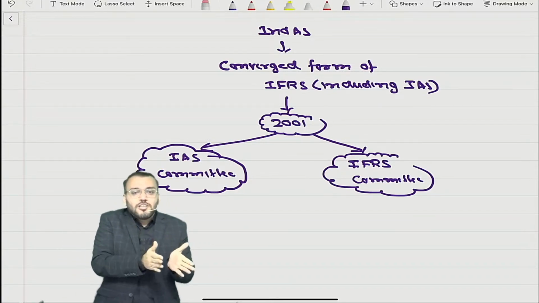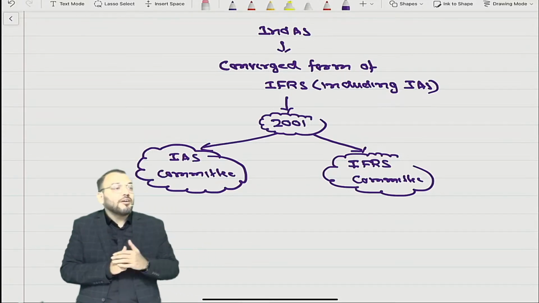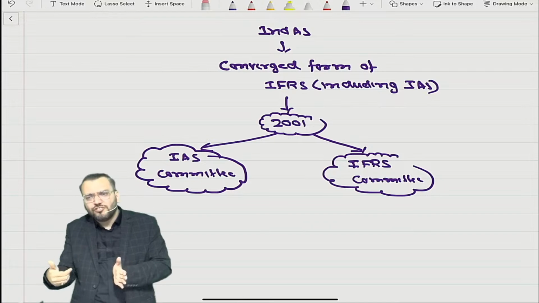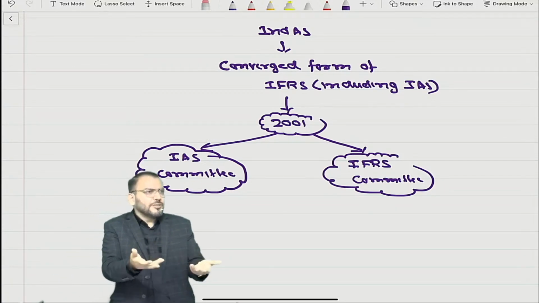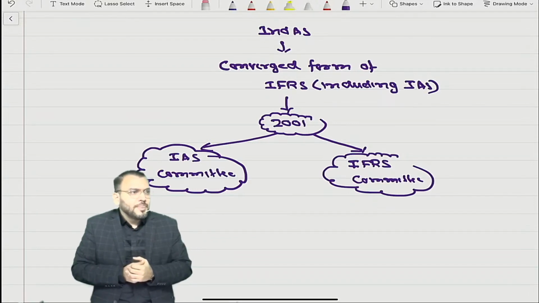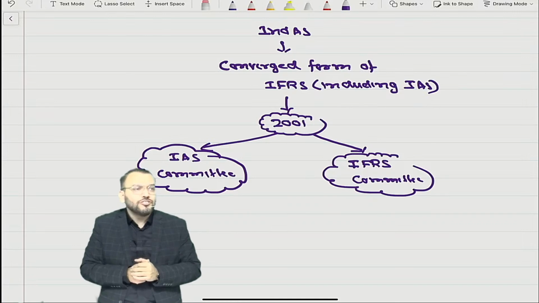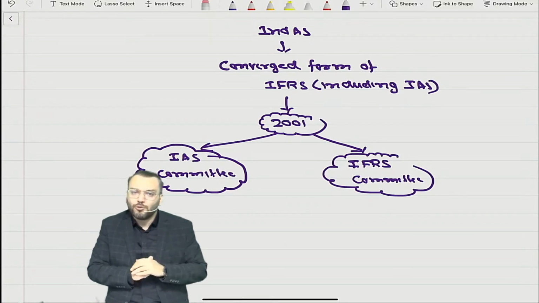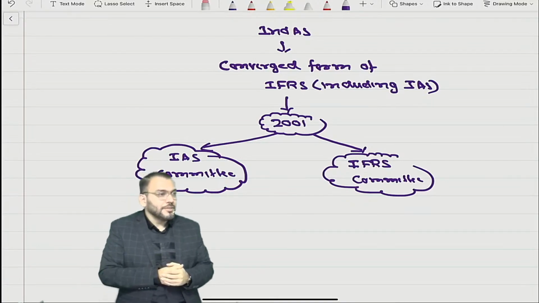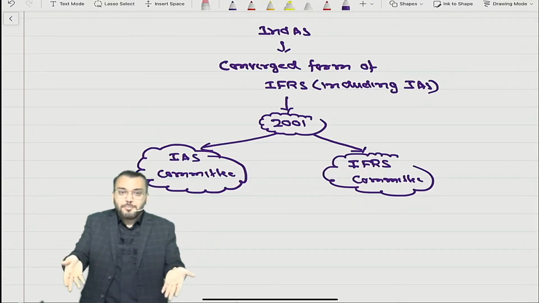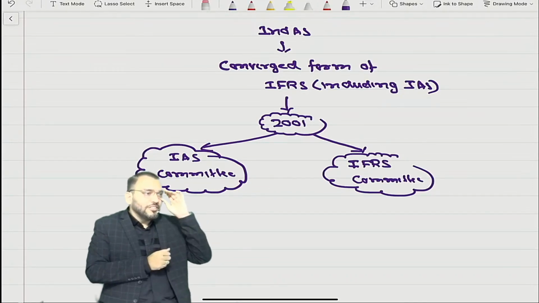So before 2001, it was known as IAS, International Accounting Standard. Afterwards the name was changed because they understood that financial reporting is a more accurate term, because we report now. So accounting standard was not the correct terminology, so they changed it to financial reporting, because we actually do reporting. And the name of the subject in CA Final Paper 1 is also Financial Reporting. I hope you are understanding.